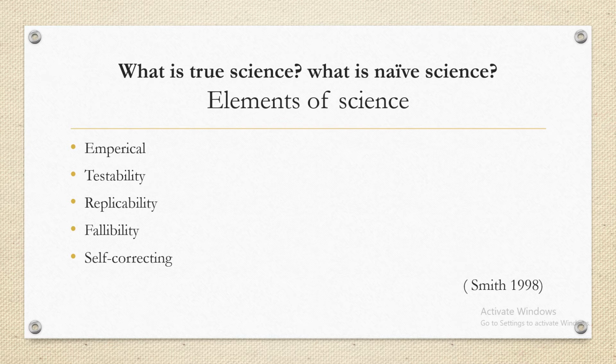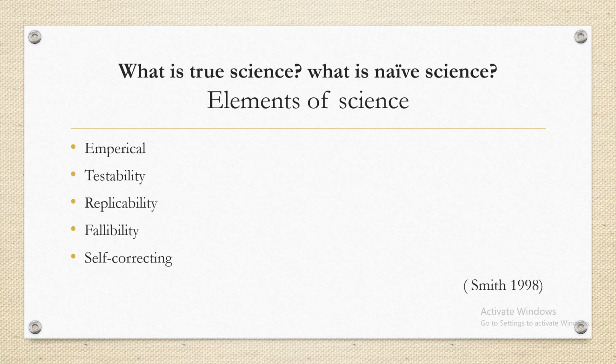And here are the components of science. We have discussed these earlier also, but when we talk about science, these components should be there. Empirically testable data: if we cannot test any concept, that is useless in science, and it is not considered science.